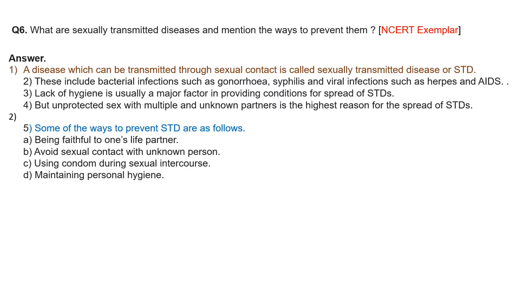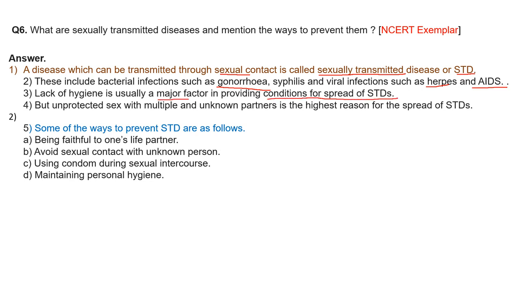So let's see the answer. A disease which can be transmitted through sexual contact is called a sexually transmitted disease, short form STD. These include bacterial infections, gonorrhea and syphilis, and viral infections, herpes and AIDS. Lack of hygiene is usually a major factor in providing conditions for the spread of STDs.